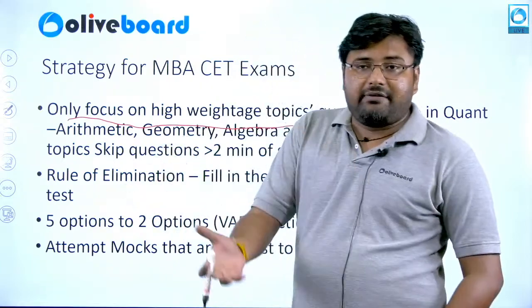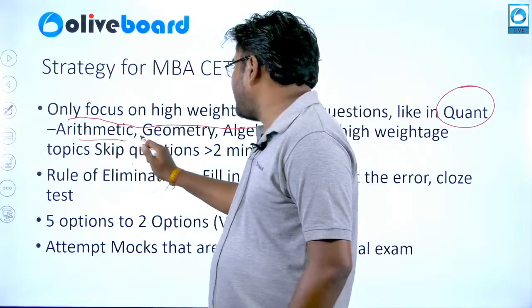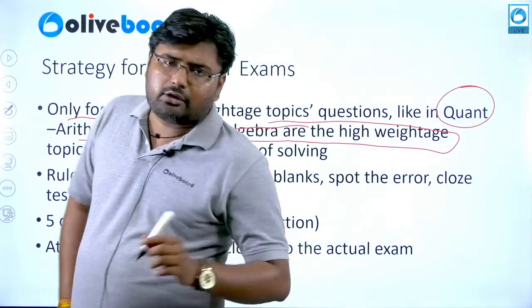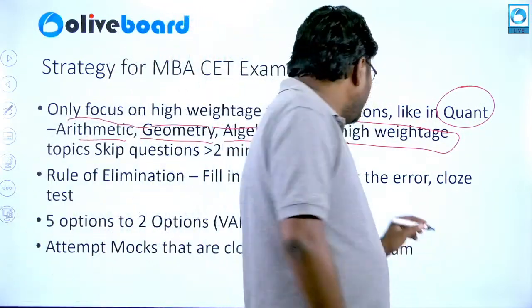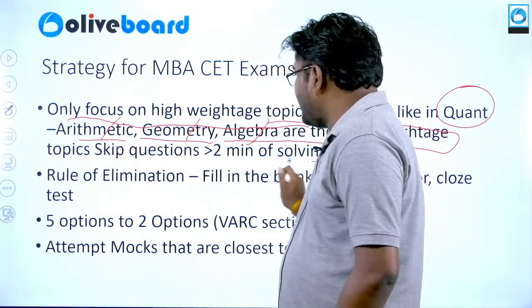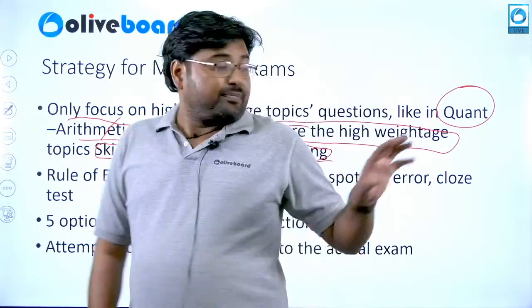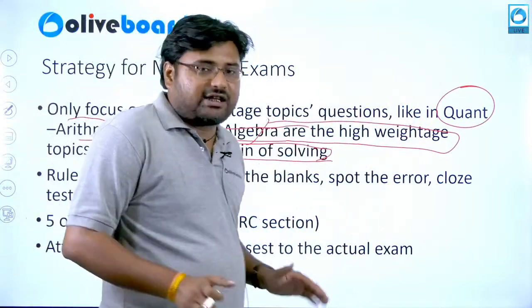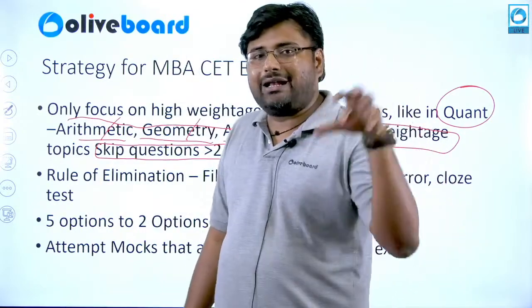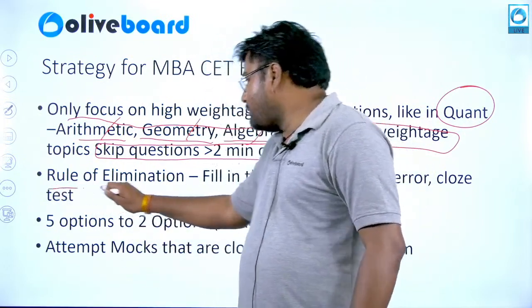Now, as I was talking about the high weightage topics, for example in quant, the high weightage topics are arithmetic, geometry, algebra. These 3 alone combine close to 37% of the quant section. And again, a tip to solve the questions mentioned here: if you're taking more than 2 minutes in the quant section to solve questions of these topics, you should skip that question. Mastering elimination is also an art that you should learn while attempting the questions for the MBA CET exam. As I mentioned here, the rule of elimination.